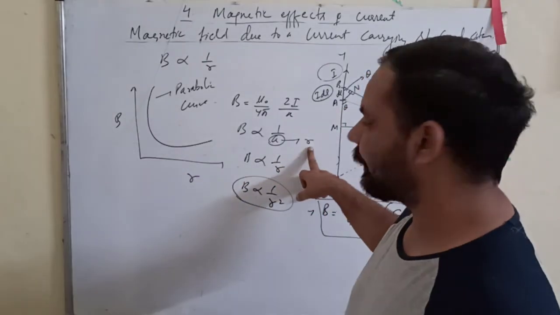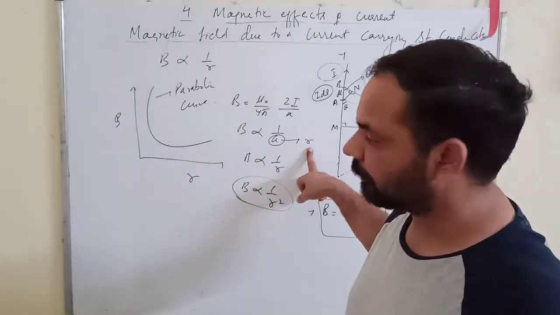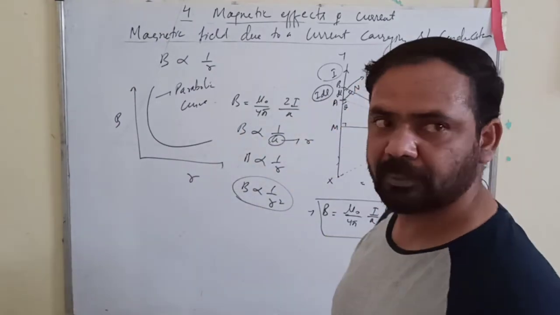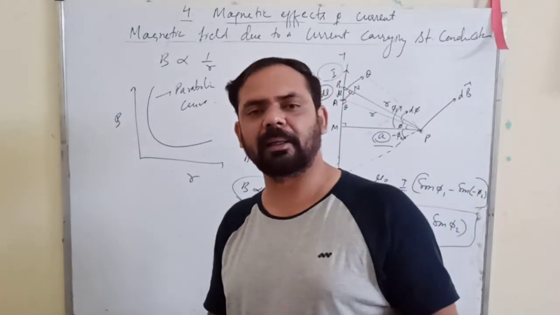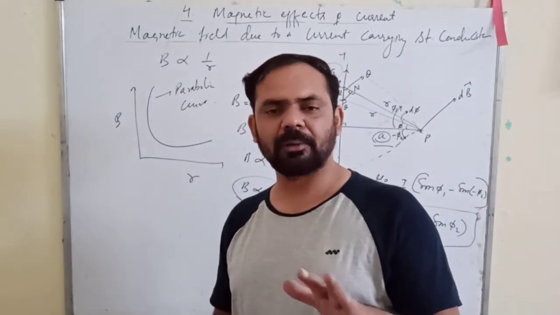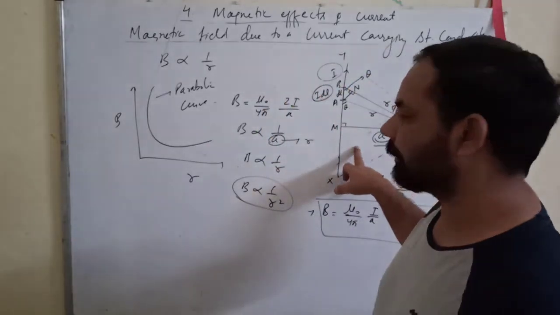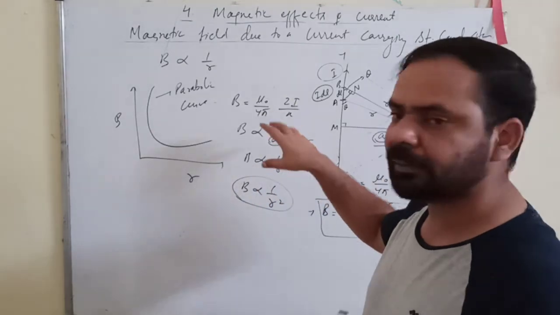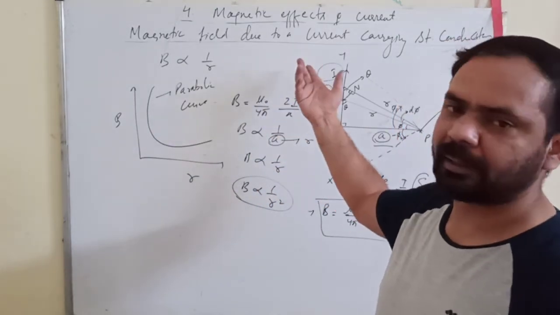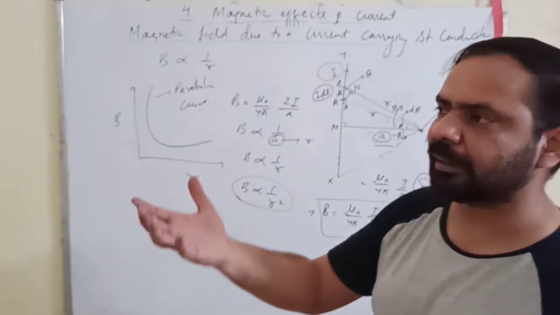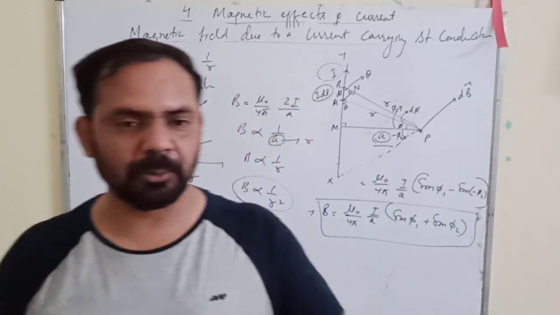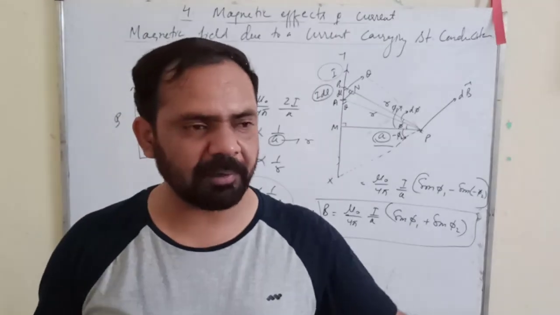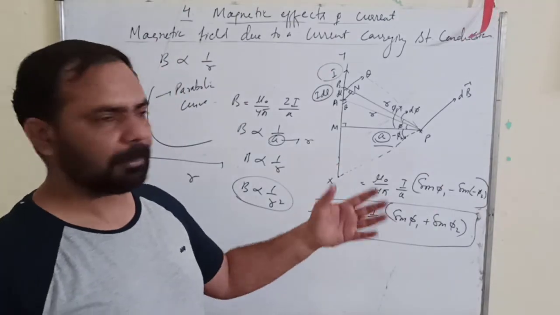B decreases with R, but in the case of a straight current carrying conductor, the decrease of B with R is not that fast as it is in case of a general current carrying conductor. Means for a general current carrying conductor, the B will reduce faster as we move away from the conductor as compared to the case